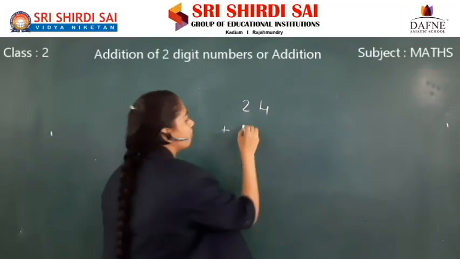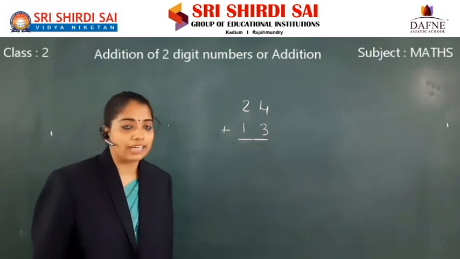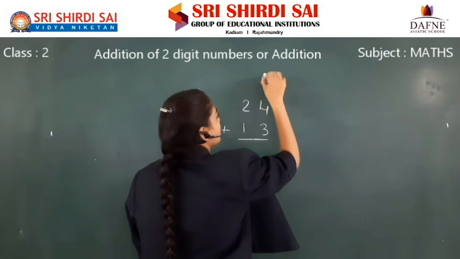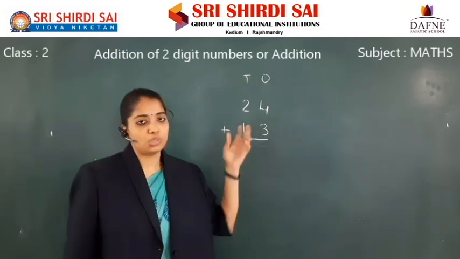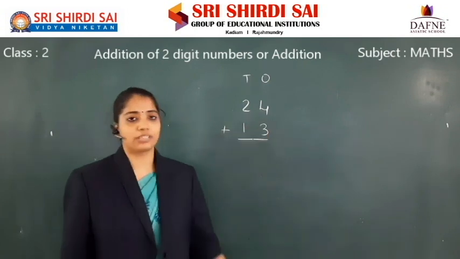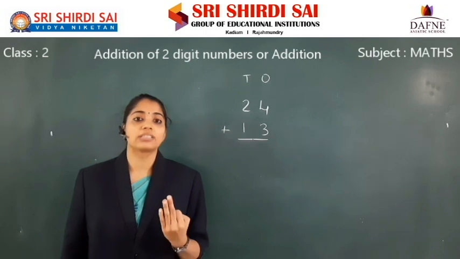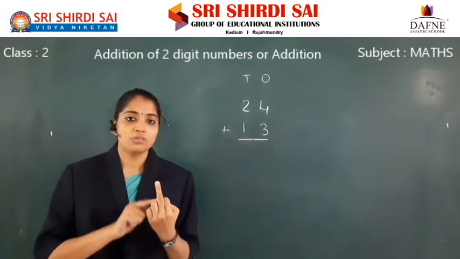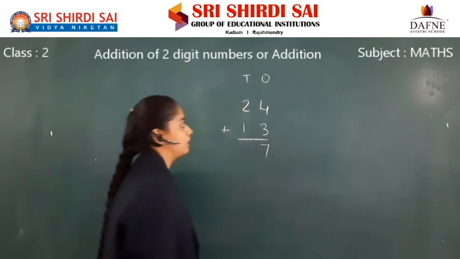24 plus 13. This is the ones place and this is the tens place. I'm adding these two numbers. 4 plus 3. Keep 4 in mind, take 3 fingers. After 4, 5, 6, 7. Write 7 in the ones place.